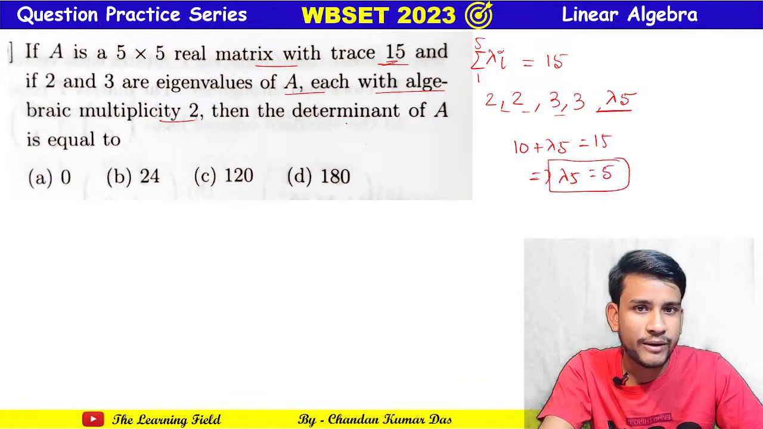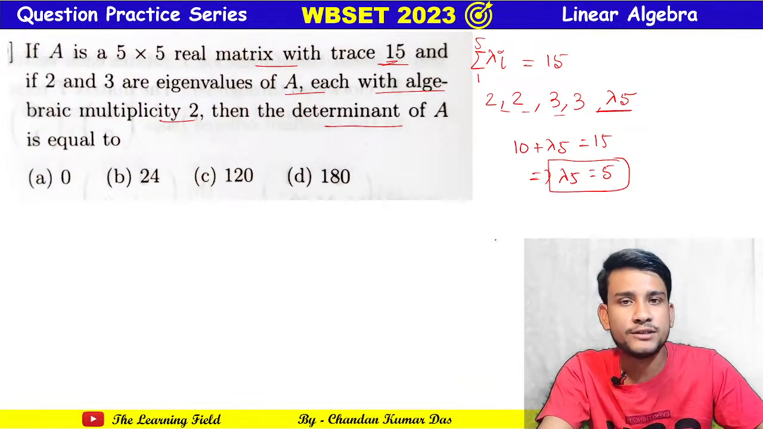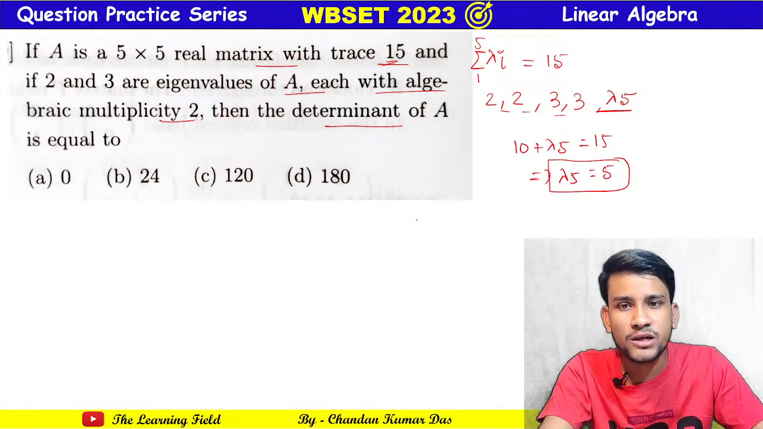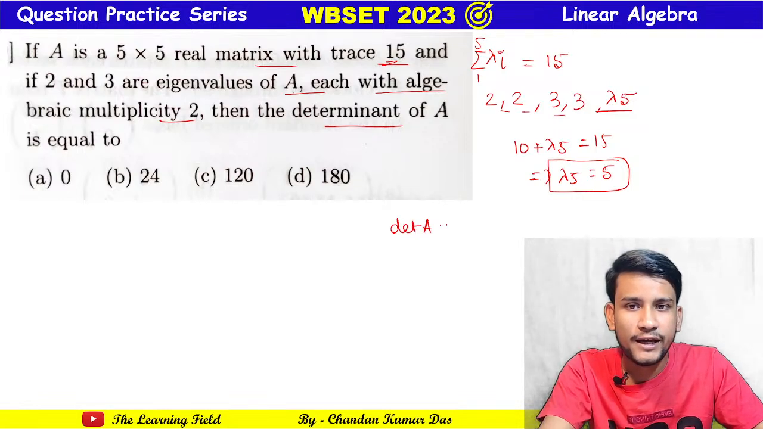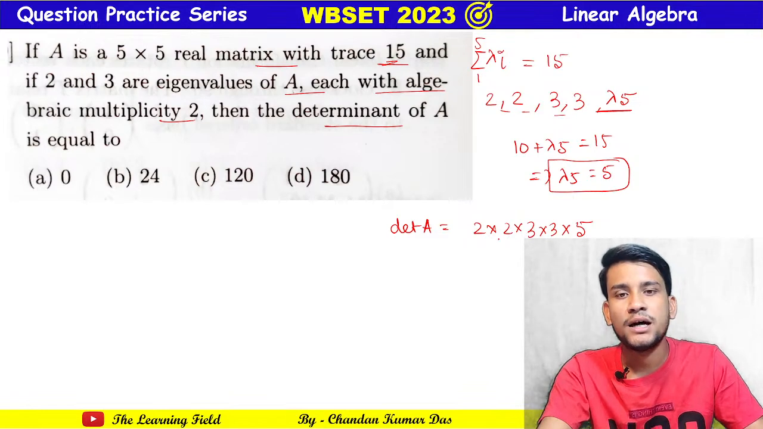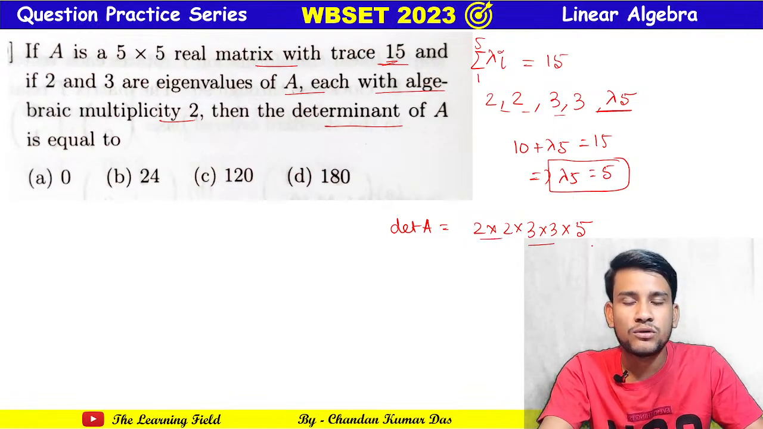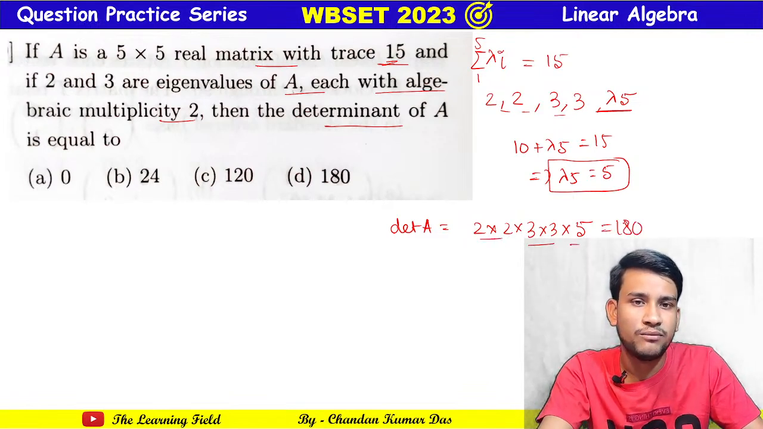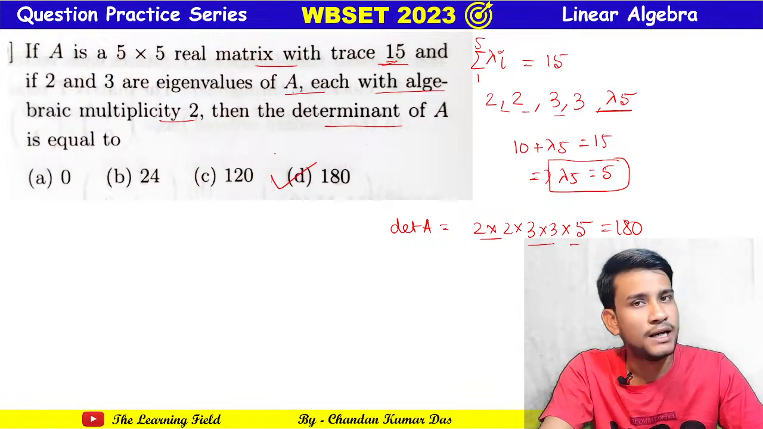Therefore we have to find the determinant of the matrix. The determinant is the product of eigenvalues. So det of A is equal to 2 into 2 into 3 into 3 into 5. 4 times 9 is 36, into 5 is 180. So option D is the answer.